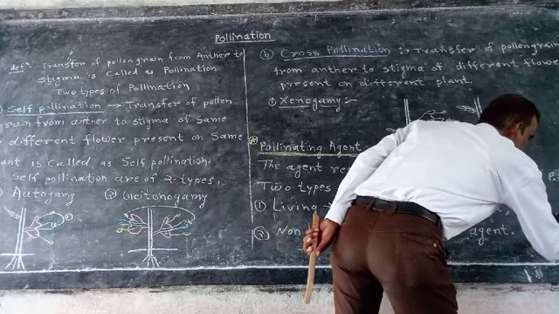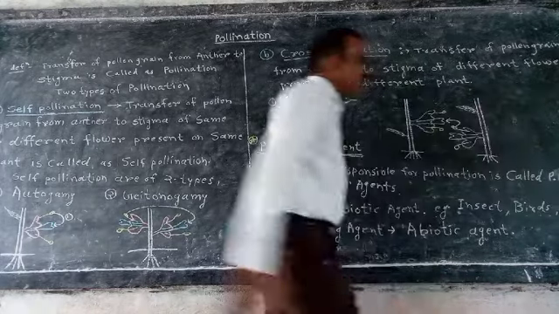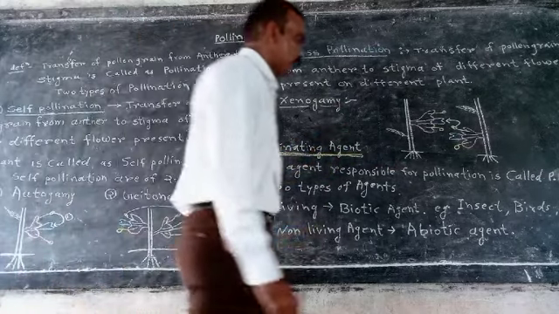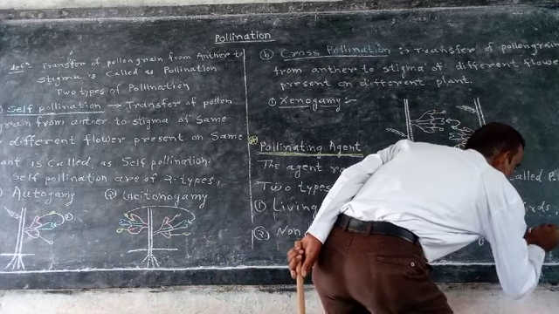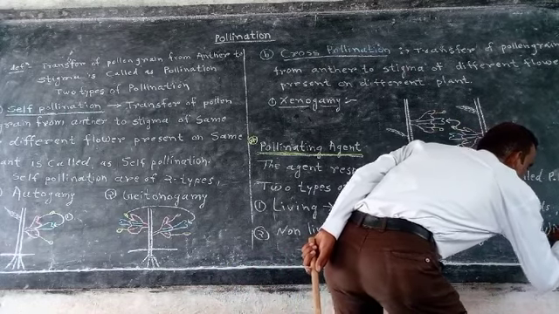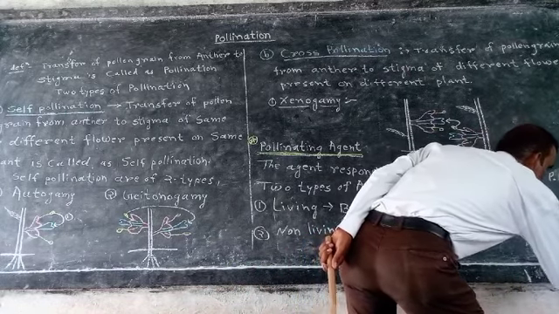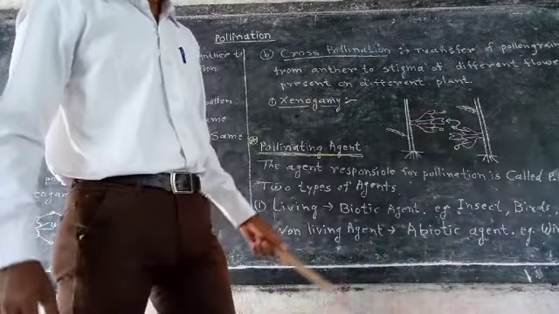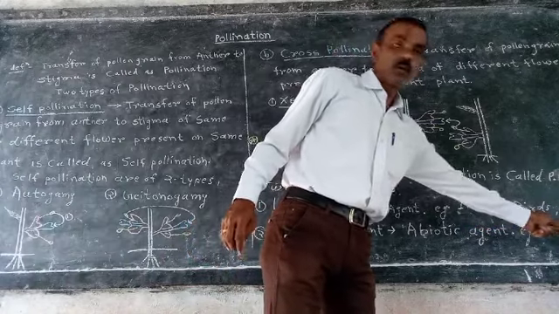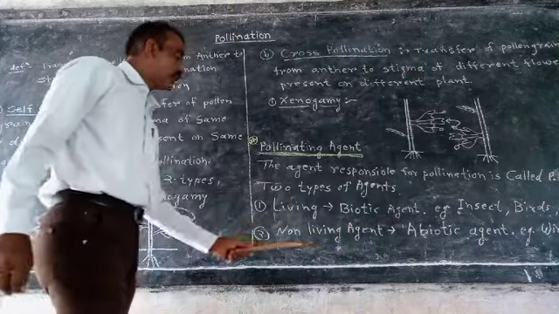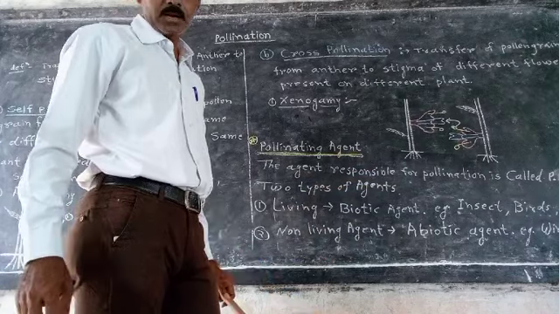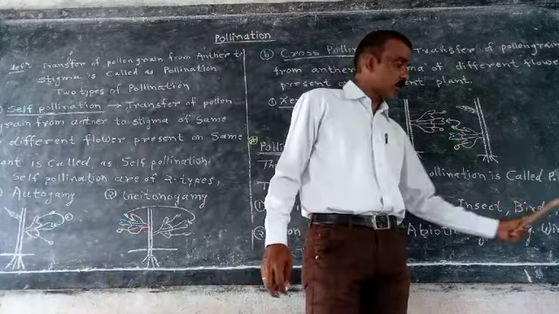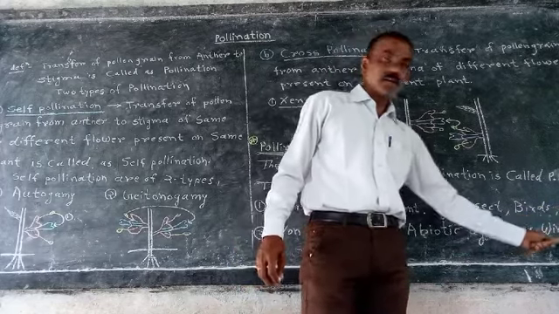In our study, three living agents are there: insect, birds, bat, and in non-living, two agents: wind, air, and water. Two non-living abiotic agents are there. Now here three living: insect, bird, bat. Two non-living: wind and water.